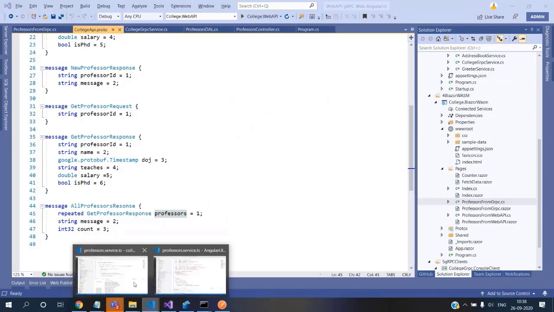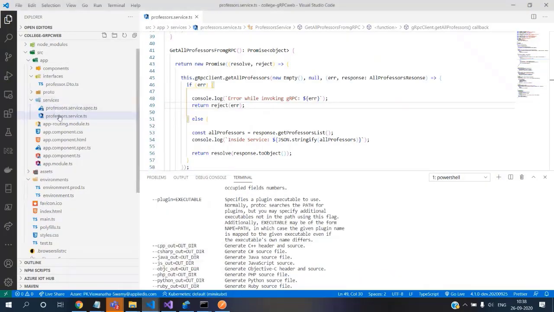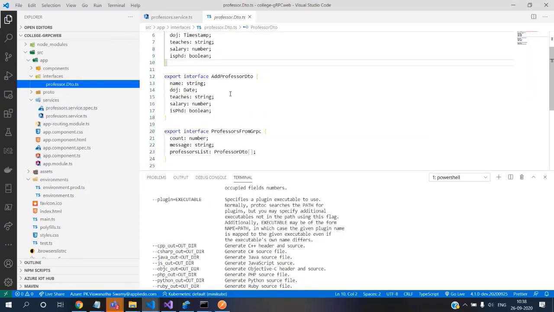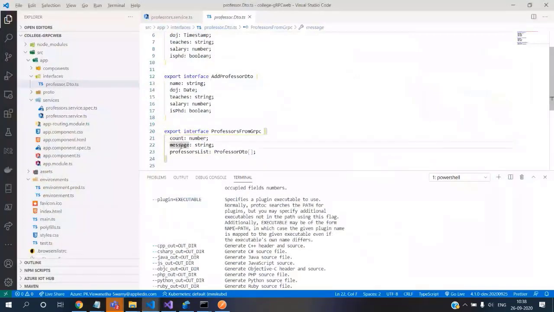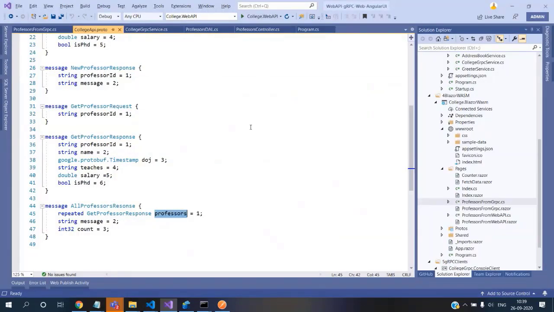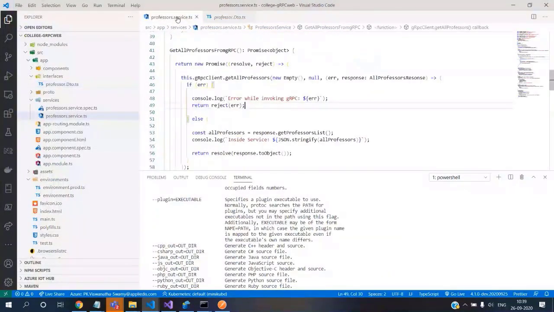So that you can correlate with the interface which we created a few minutes ago. You can see that one is count, the other one is message, and the other one is professors list. So how did I know what the professors list is? When I started integrating, I put a debugger, and that's when I found that it is giving it this way. Okay, right? So that's good. So we did it. I think we are all set.